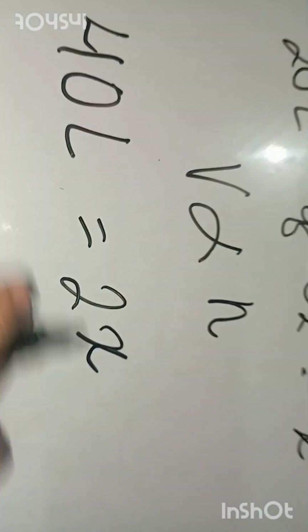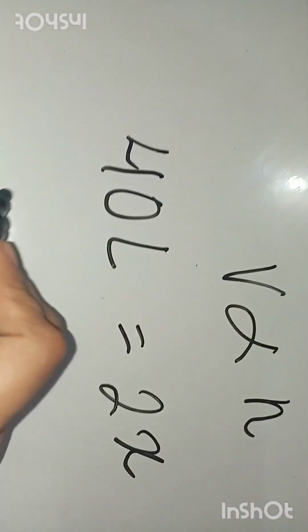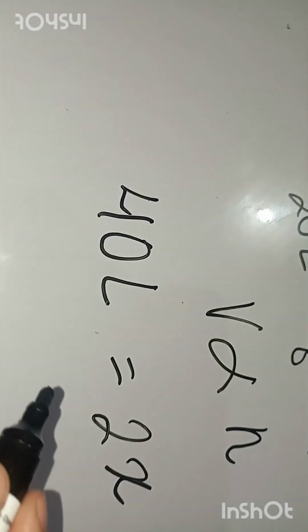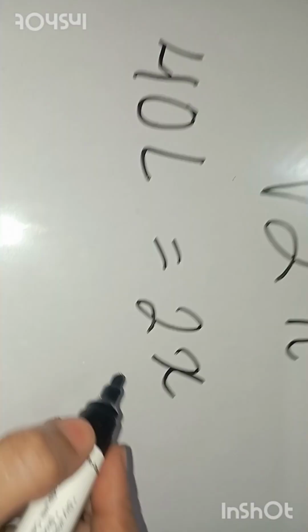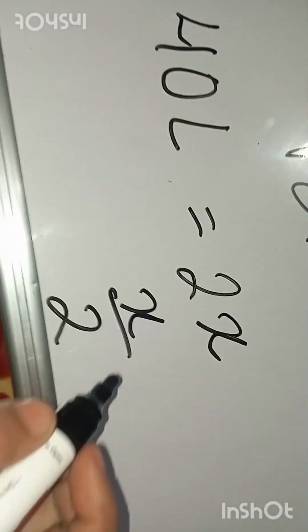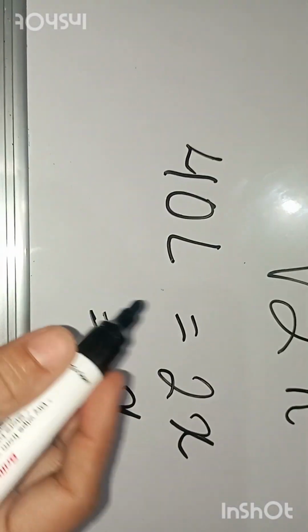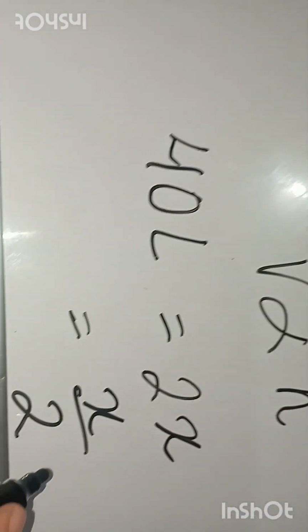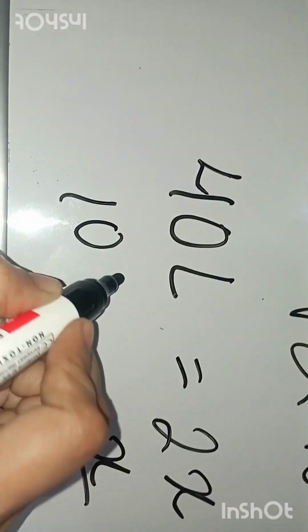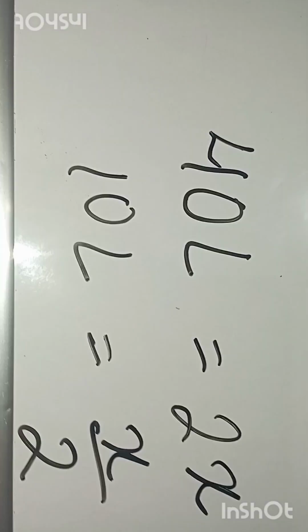So 40 liter, 2X. Now suppose we have taken half of the molecules of any other gas, suppose ammonia. We have taken X by 2 molecules of ammonia, so its volume will also get halved. 20 liter had X molecules, so for X by 2, how much volume will it be? 10 liter. 10 liter volume, 20 by 2 is 10.